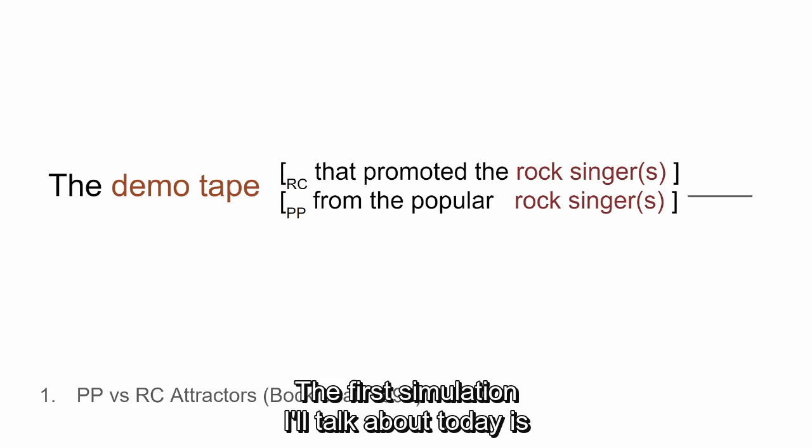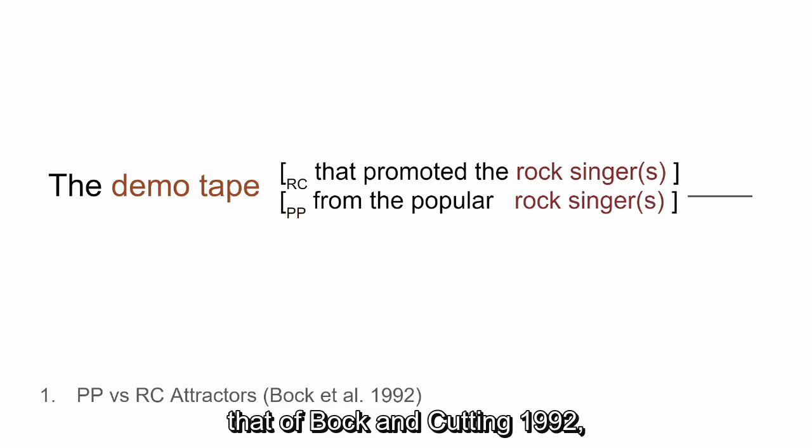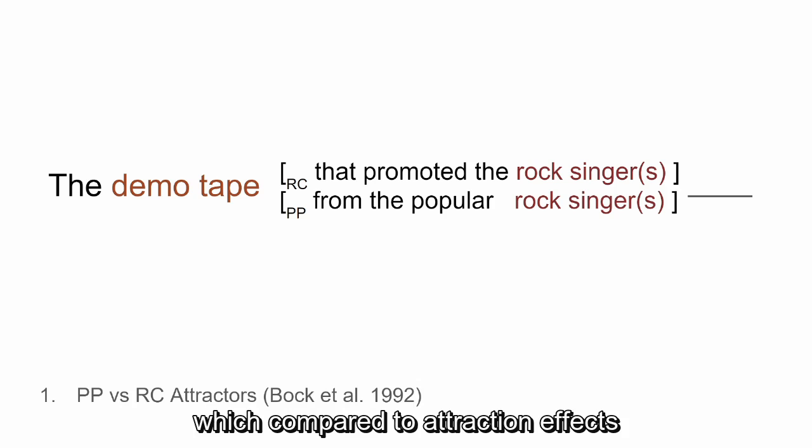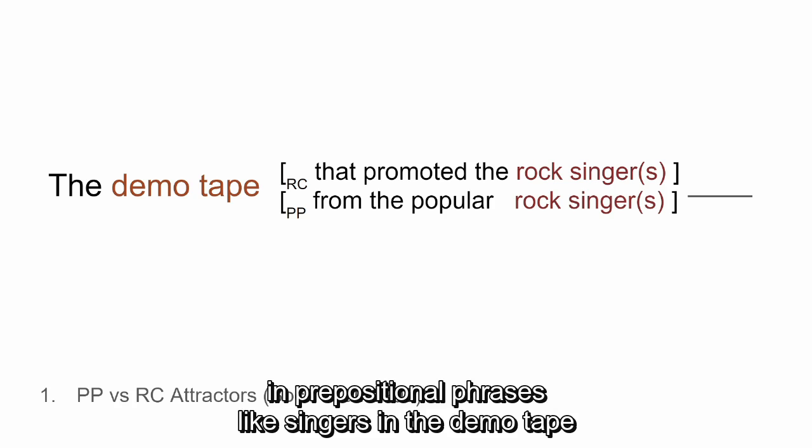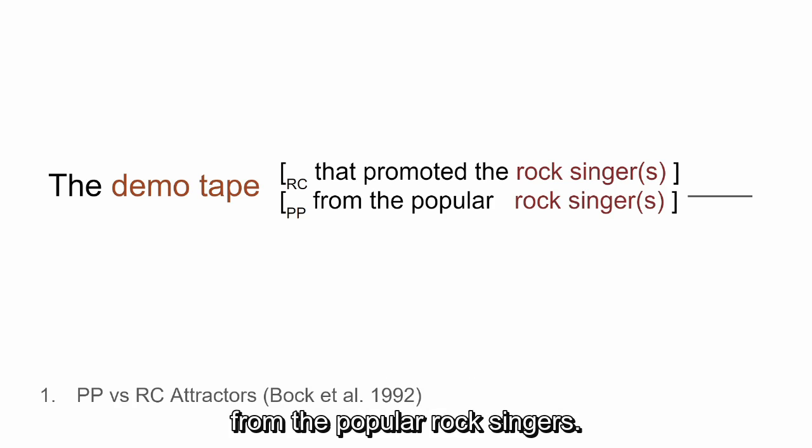The first simulation I'll talk about today is that of Bach and Cutting 1992, which compared attraction effects from attractors within relative clauses, like singers in the demo tape that promoted the rock singers, with those from attractors in prepositional phrases, like singers in the demo tape from the popular rock singers.